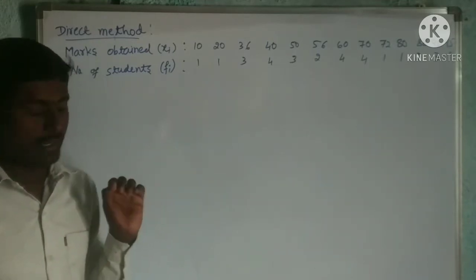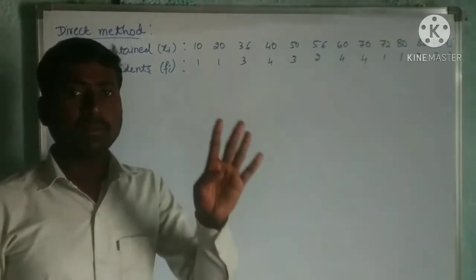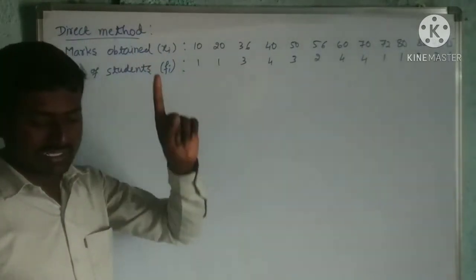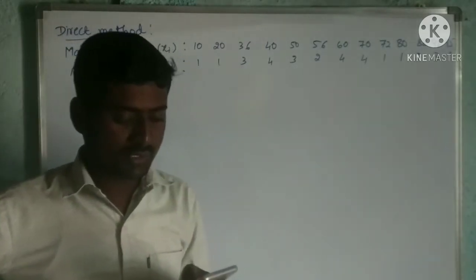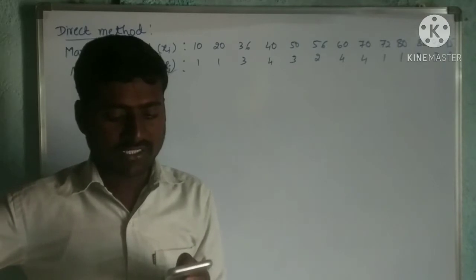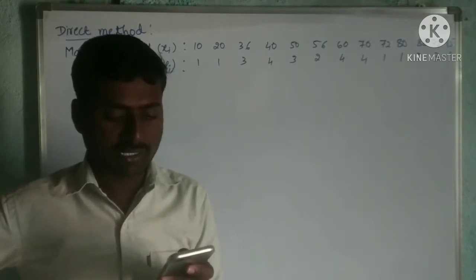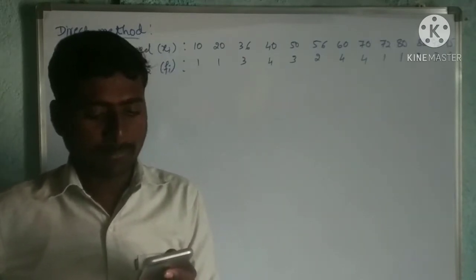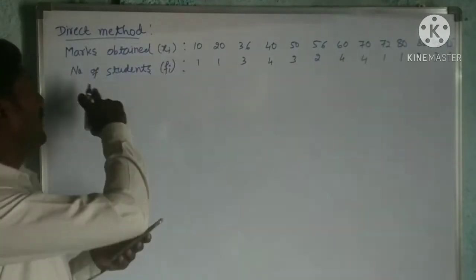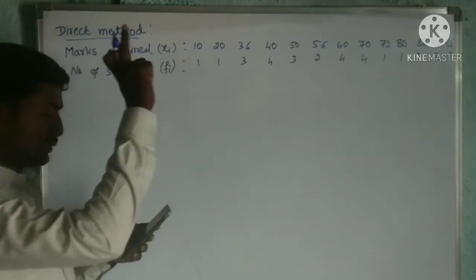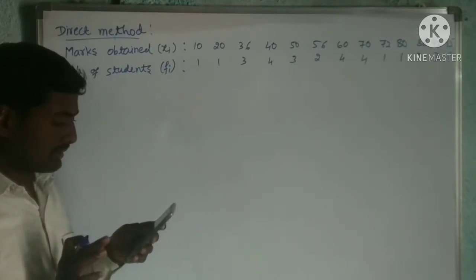First, I am calculating the mean by the direct method. That is example number 1 I have taken. The marks obtained by 30 students of class 10th of a certain school in a mathematics paper consisting of 100 marks are presented in the table below. So these are the marks of students, and there are 30 students. Am I right?